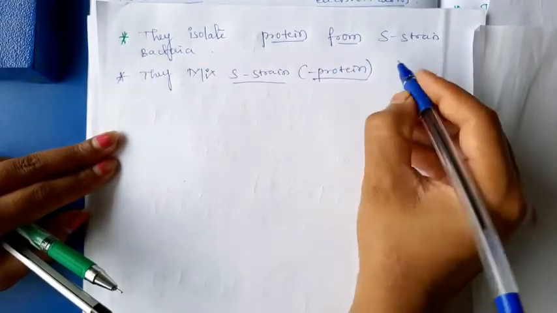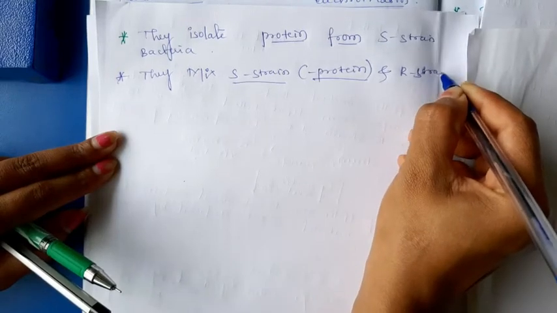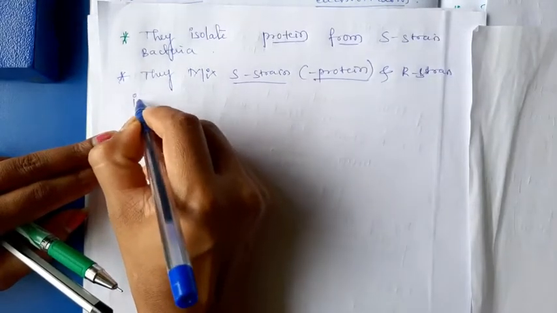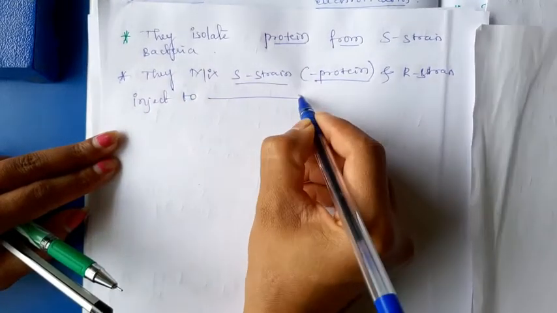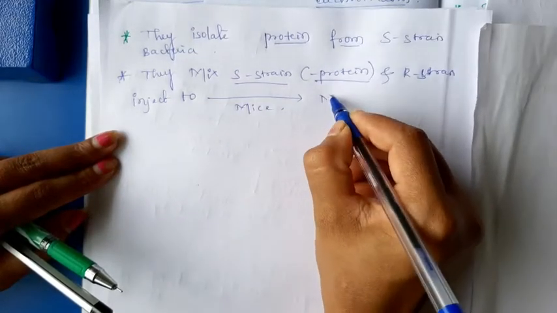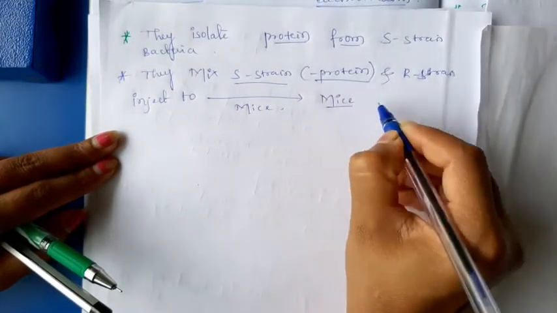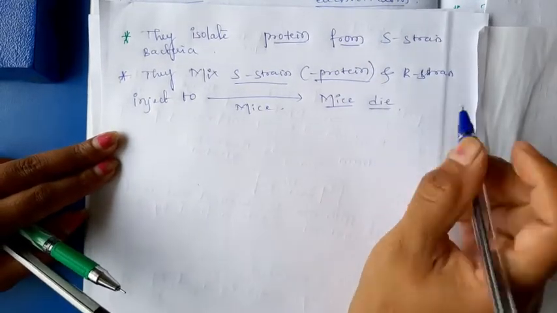They mixed the S strain and R strain, then injected it into mice. The mice died.